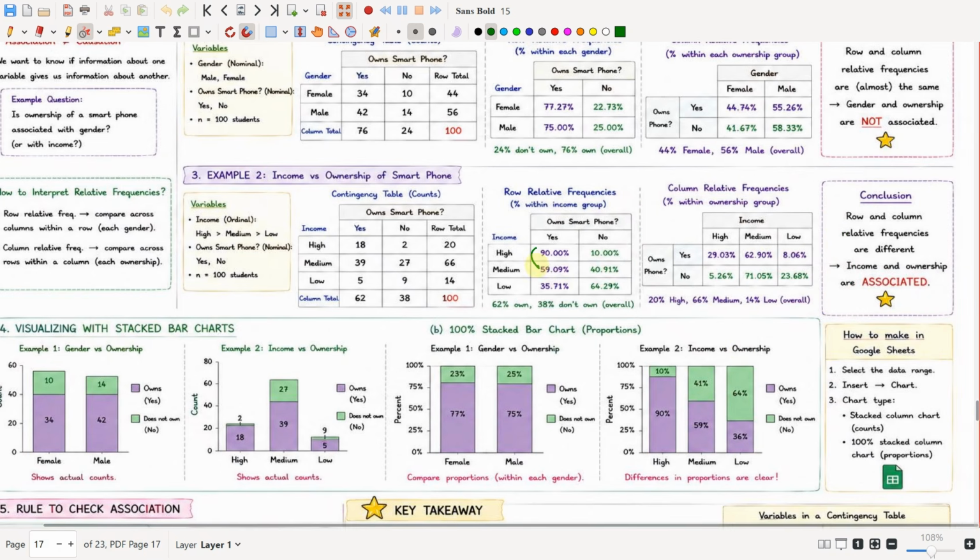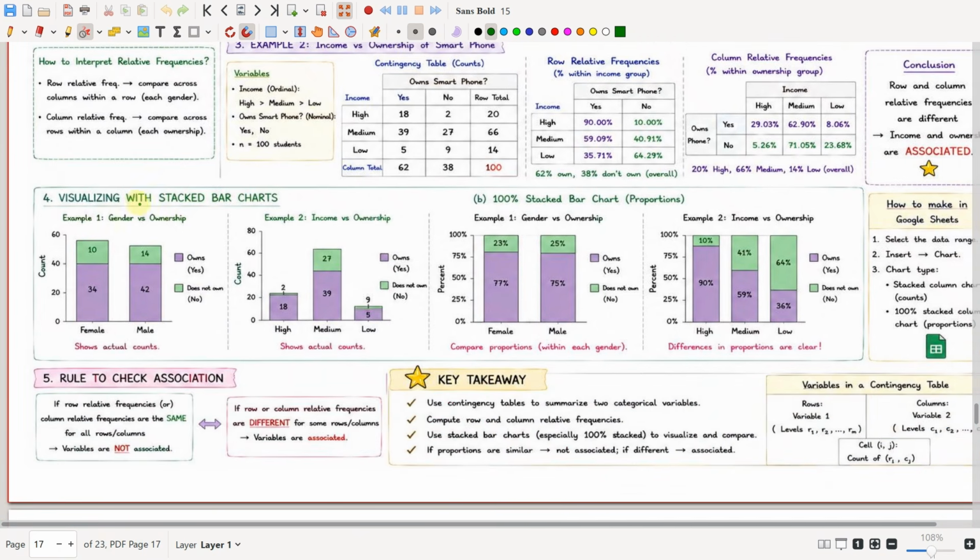See here, there are heavy differences between these values. Compare these three values, there are heavy differences, and also compare these two, we have heavy differences. The row and column relative frequencies are different, so income and ownership are associated. Earlier we did not see much difference, so we concluded that gender and ownership are not associated, but here we are seeing some large differences, so we conclude that income and ownership are associated.